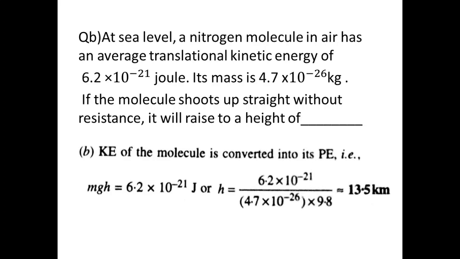If the molecule shoots up straight without resistance, it will rise to a height of what? The answer is, the kinetic energy of the molecule is converted into its potential energy, right? So mgh is equal to what? 6.2 into 10 power minus 21 joule. So we want to know its rise, that is its height, right?